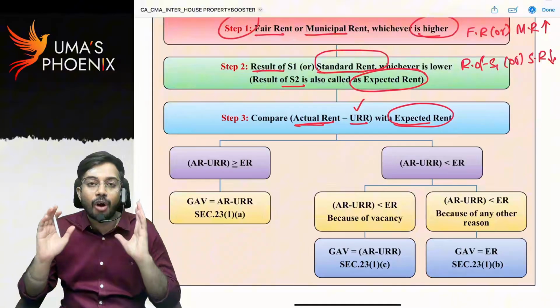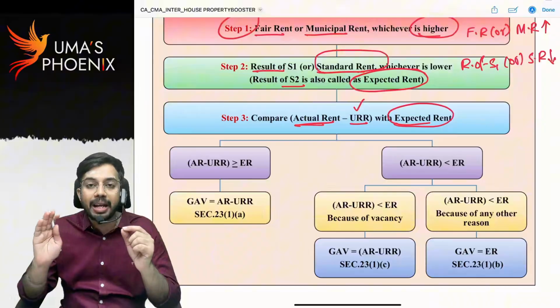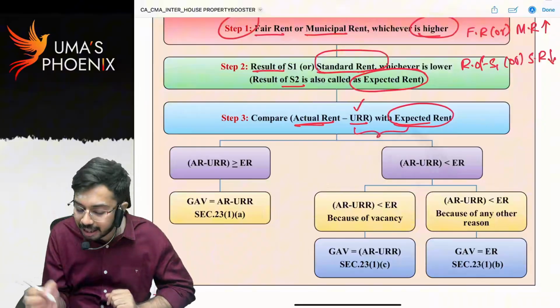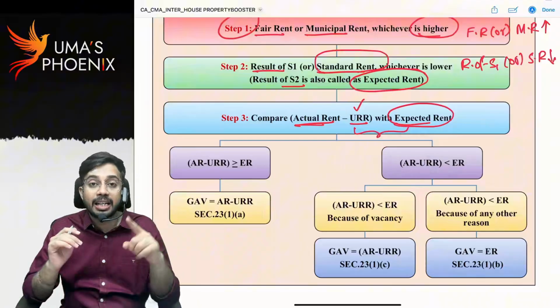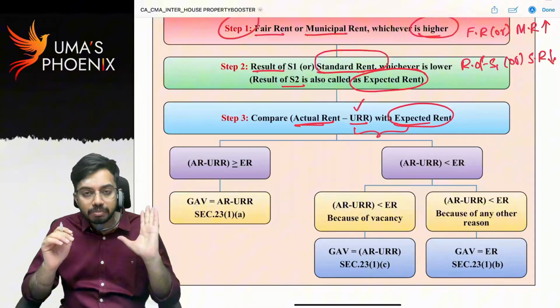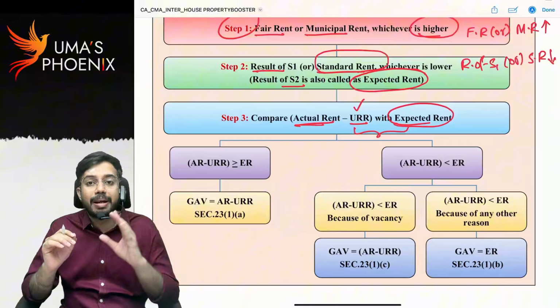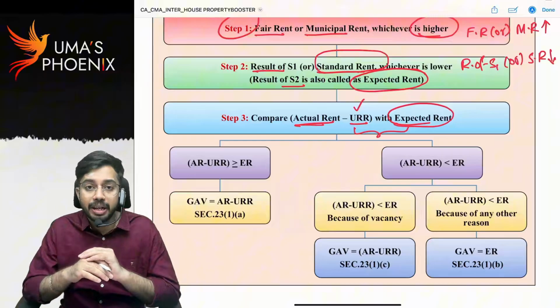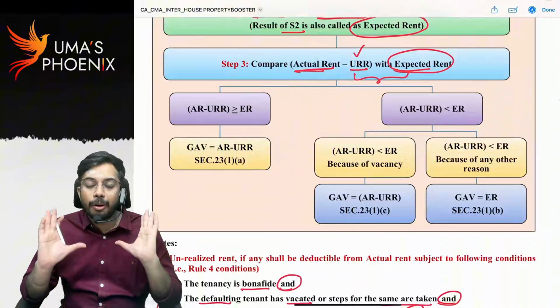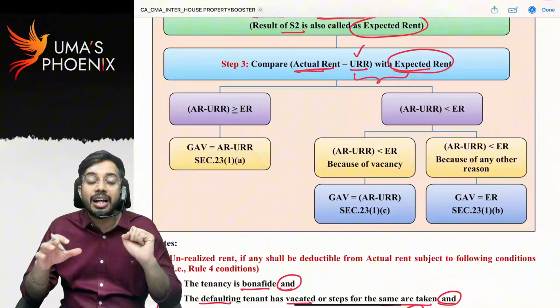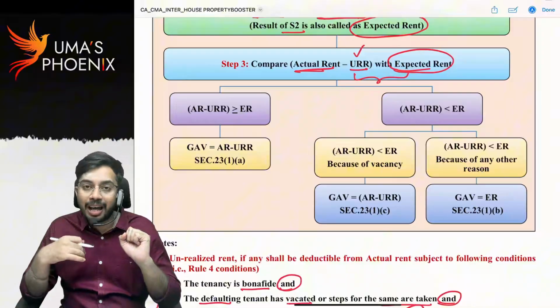So in step 3, what we will do, we will compare actual rent minus unrealized rent with expected rent. Are you able to understand? So in the second step, expected rent is there, right? We will compare actual rent minus unrealized rent with expected rent. See, from the income tax department's point of view, it is always interested in collecting more and more taxes.